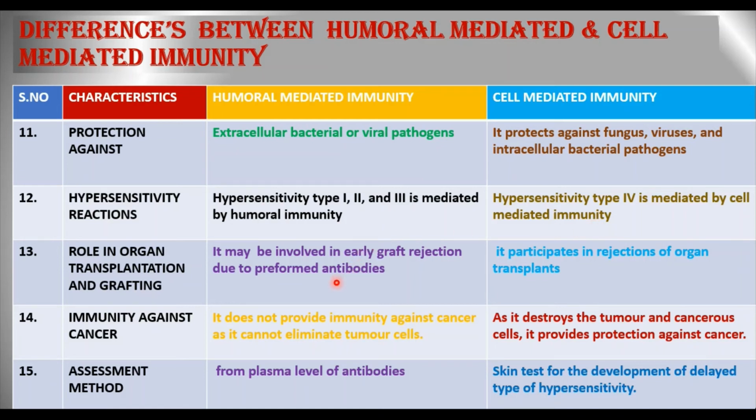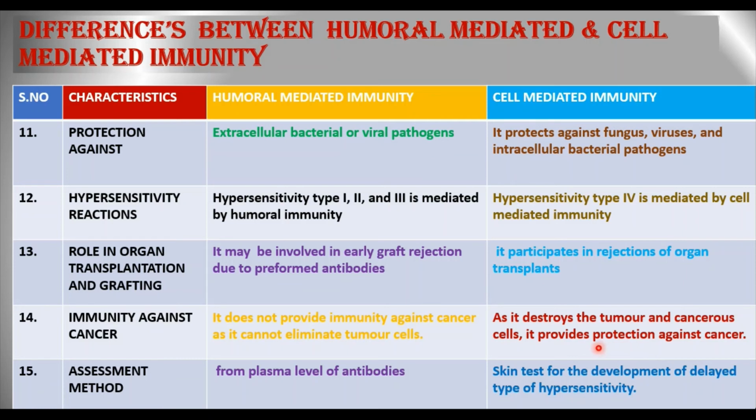Humoral mediated immunity may be involved in early graft rejection due to preformed antibodies, whereas cell mediated immunity participates in the rejection of organ transplants. Then humoral mediated immunity does not provide immunity against cancer as it cannot eliminate tumor cells.